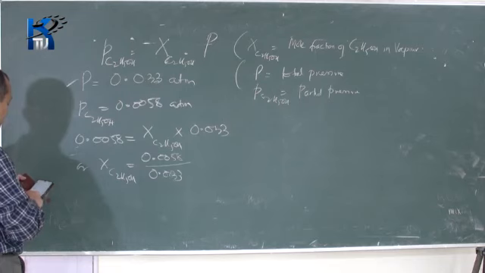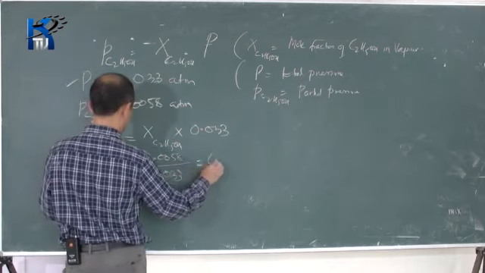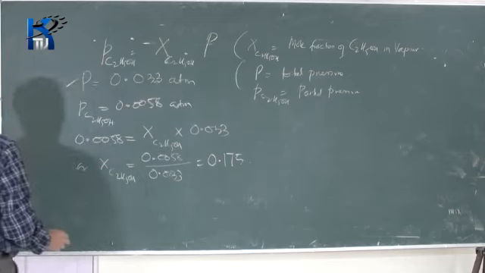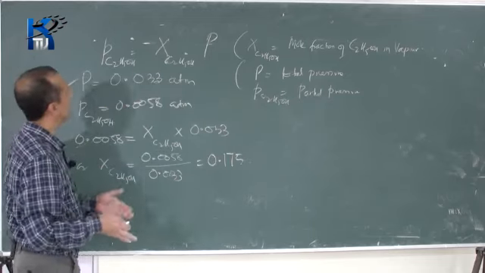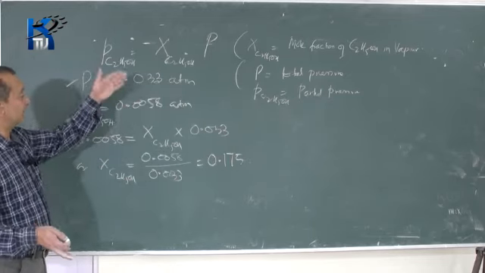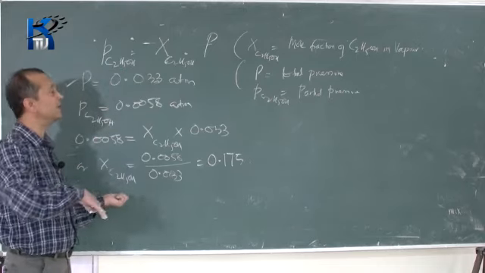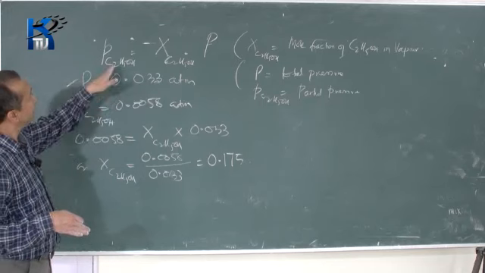So 0.0058 divided by 0.033. The answer you are getting is 0.175. Similarly, we can find the mole fraction of water also in the vapor.